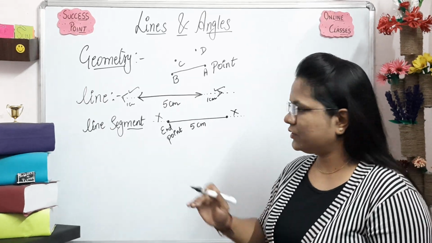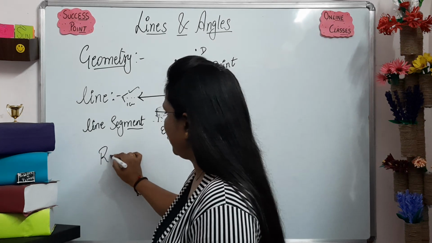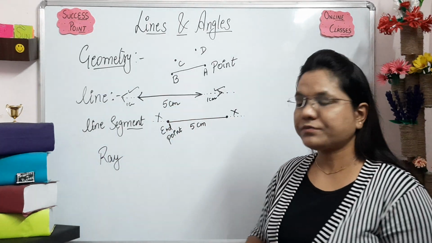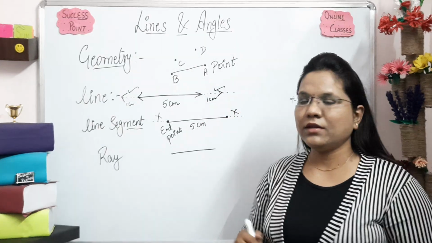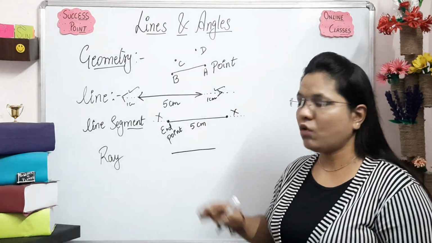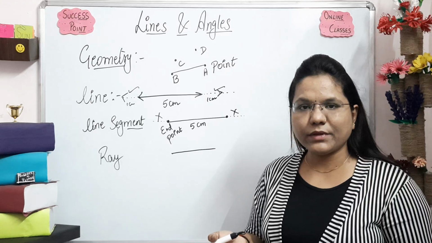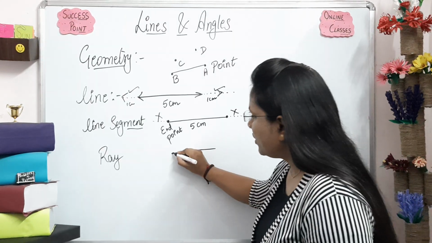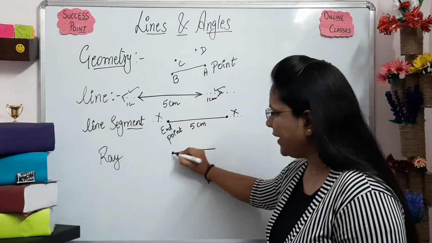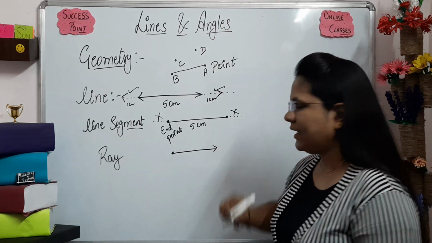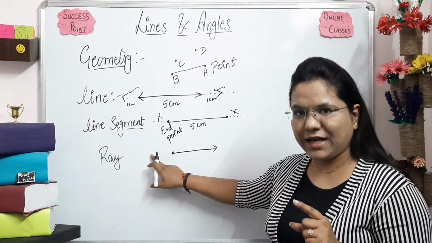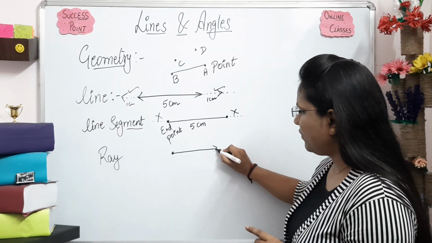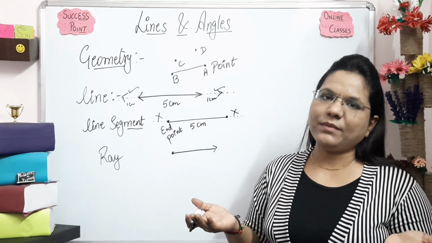Okay? So the third type we have is ray. Now what is a ray? Like this one. Again, it could become a line, or it can be a line segment also. So what is the difference? On this side we have one end point and on one side we have an arrow. The end point shows we can't make it large, but the arrow shows we can extend it.